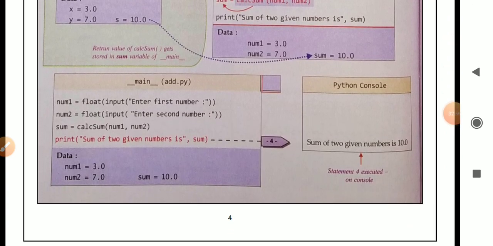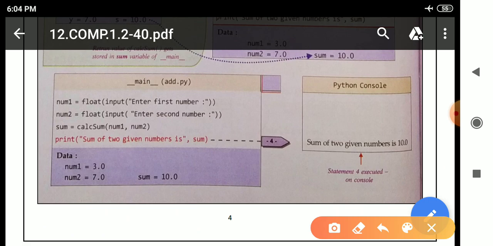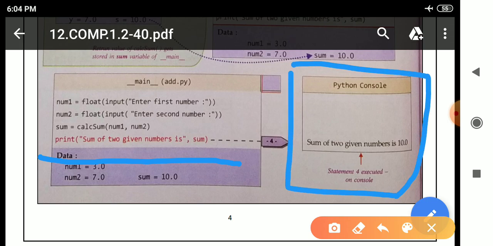And at last, the print statement will execute. We can see here, "sum of two given number is" is in quotation, so it will print the same. This is the actual output, the final output. So "sum of two given number is", and after that a comma and sum. Sum is the name of the variable that we want to print.